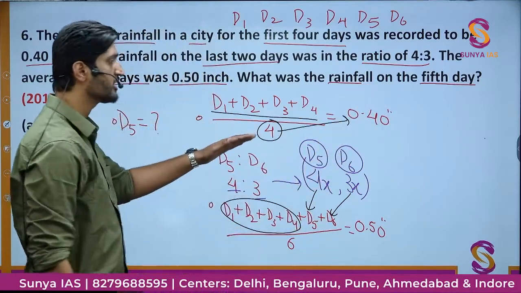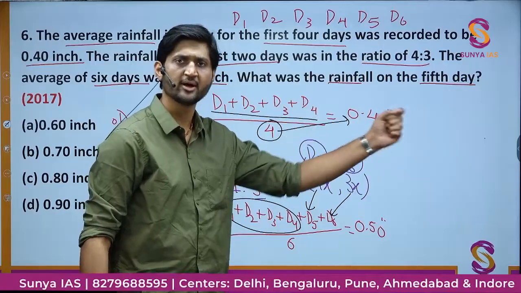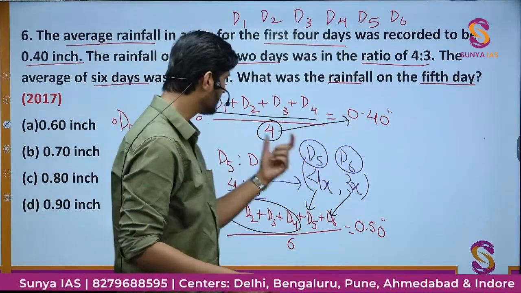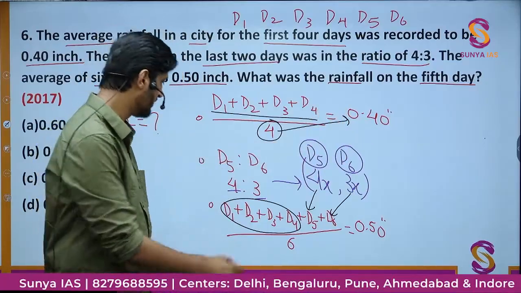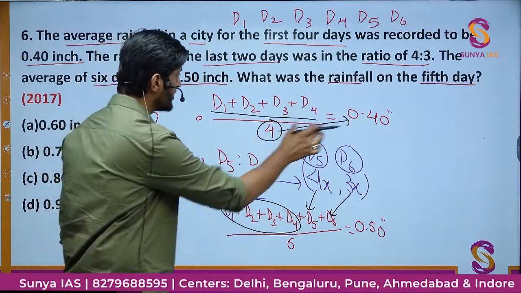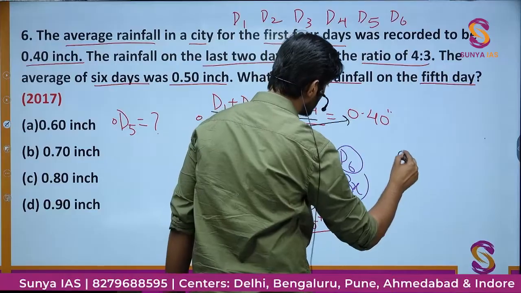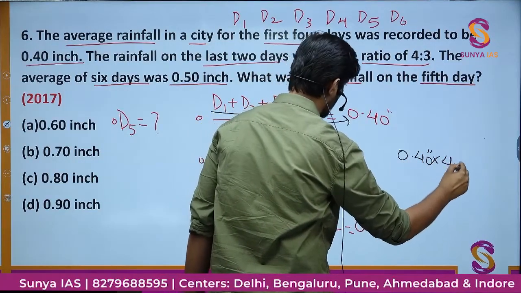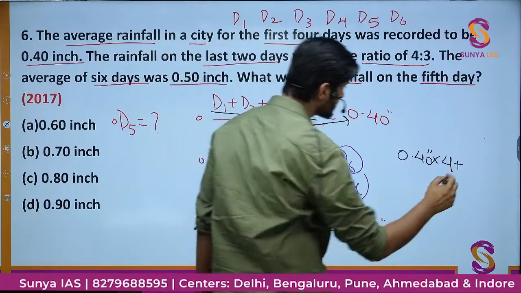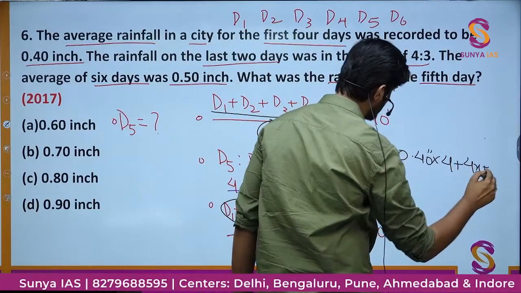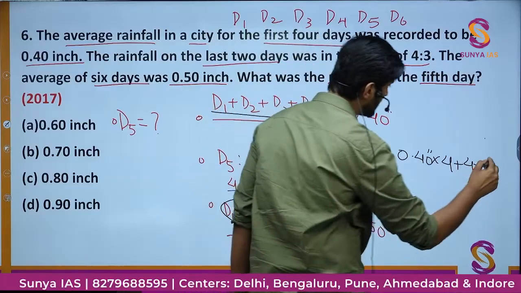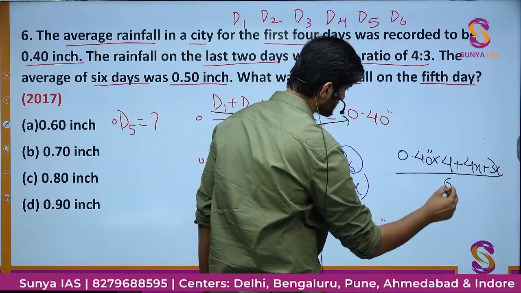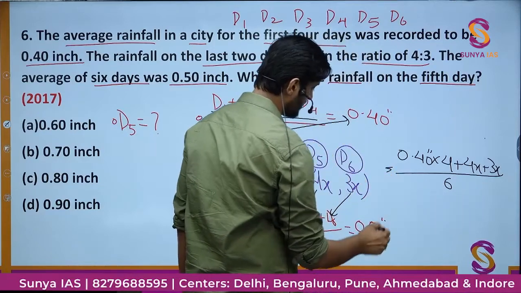I'm just doing the cross multiplication directly because I think you are well versed now with this step. So D1 to D4 is 0.40 inch into 4, plus D5 we assume to be 4x, plus D6 we are assuming to be 3x, divided by 6, and this value is equal to 0.50.